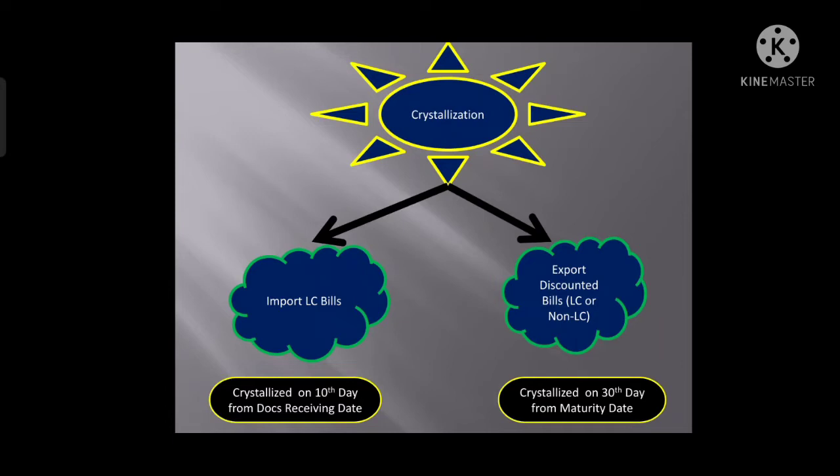Then 10 days from today's date will be the date of crystallization of the import LC bill. Got it? Now the export discounted bill. The export bill will be crystallized 30 days after the maturity date.